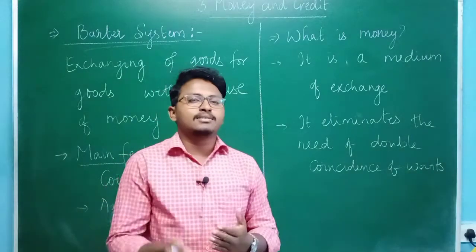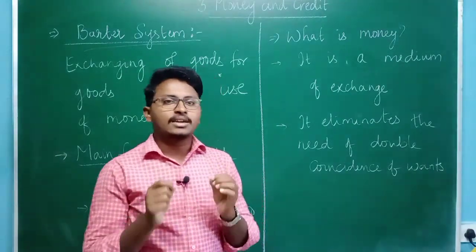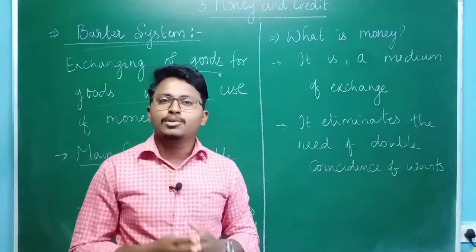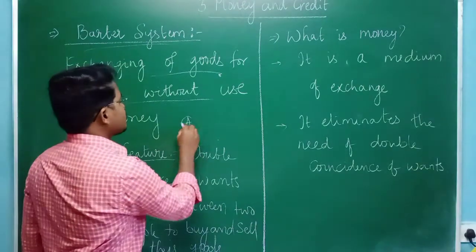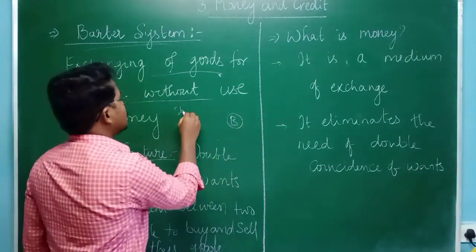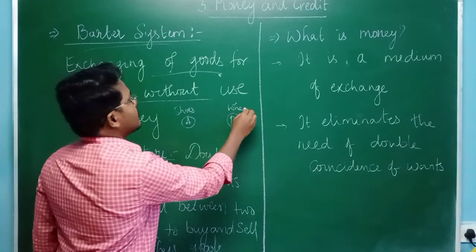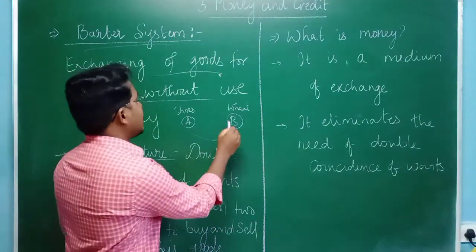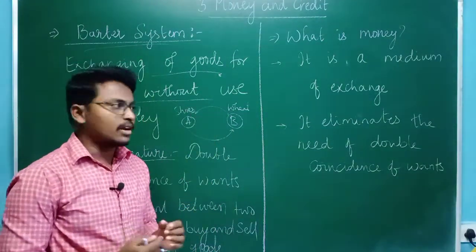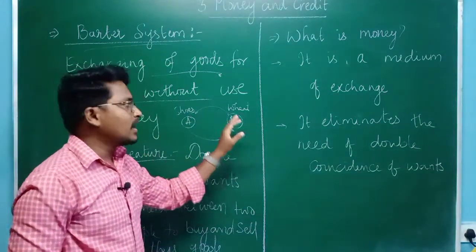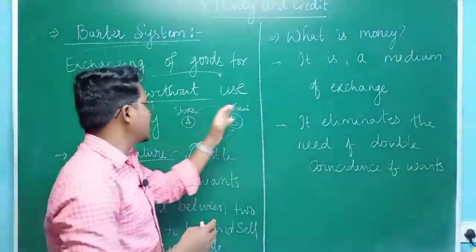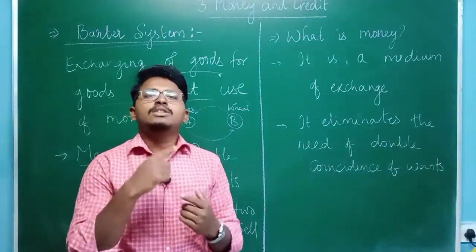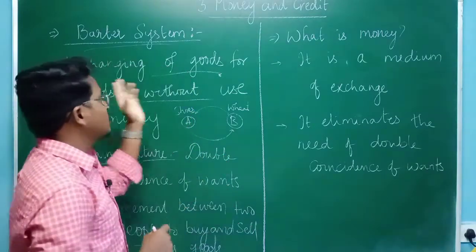So what do you mean by barter system? Barter system means, simply, exchange of goods for goods without the use of money. For example, two people are there, person A and person B, and one is having shoes and the other is having wheat. The exchange process goes like this. A requires wheat and B requires shoes. Therefore, A will give a pair of shoes to B and B will give some kgs of wheat to A. This process of exchanging goods for goods without the use of money, we call the barter system.